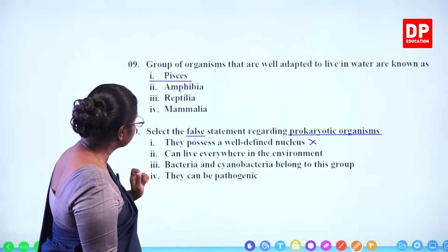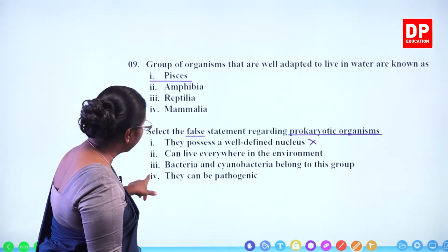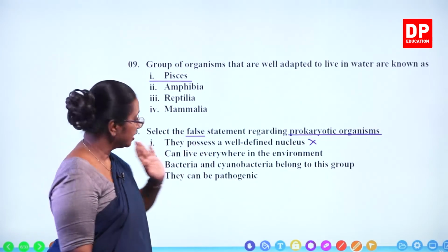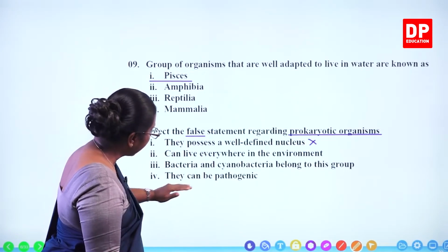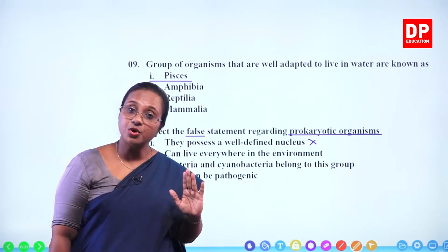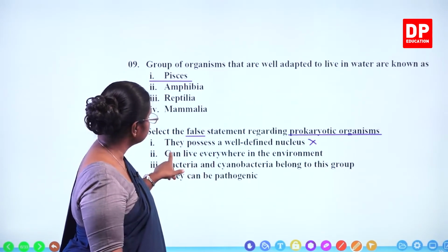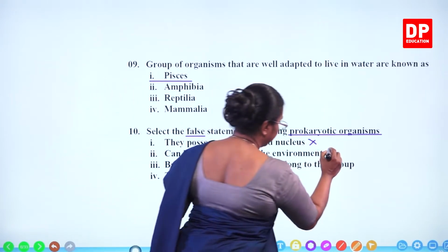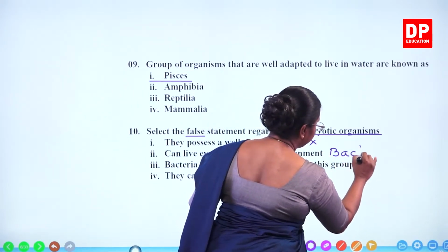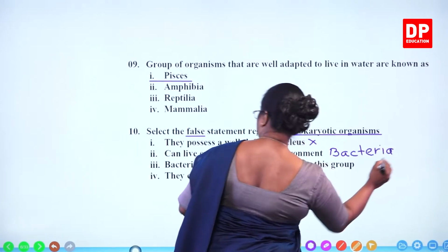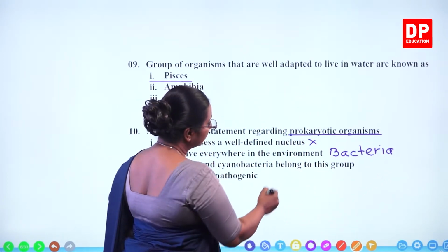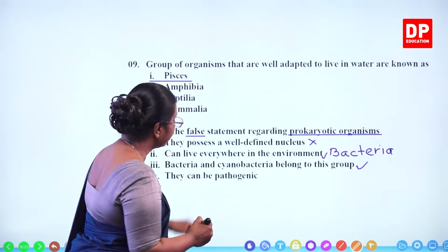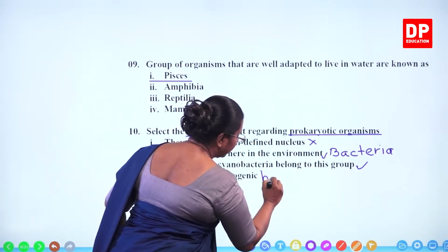Then if we look at the third one, bacteria and cyanobacteria belong to this group. That is also correct. And they can be pathogenic. That is also correct. Why?